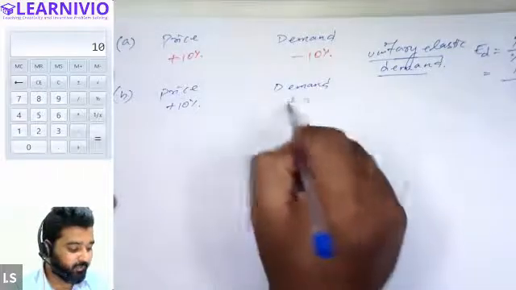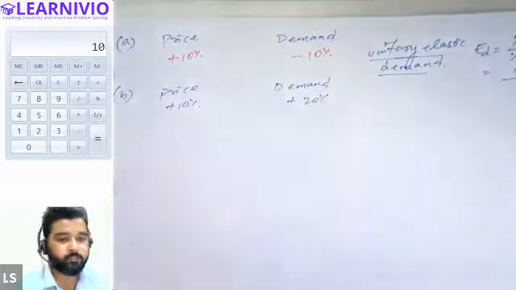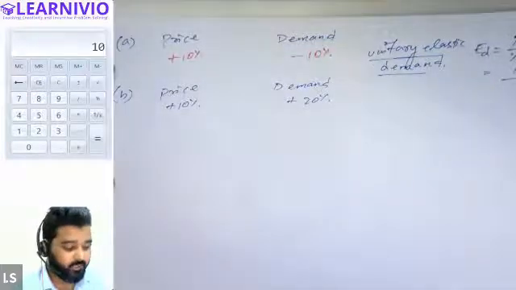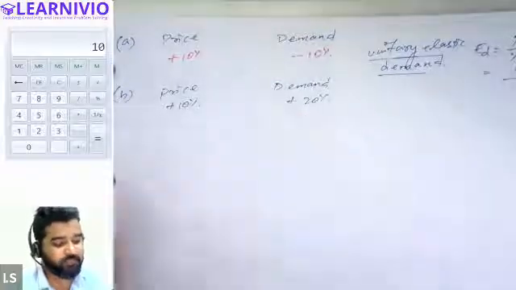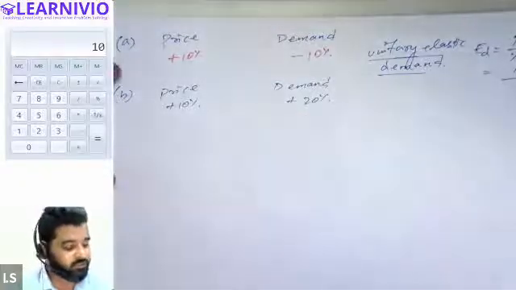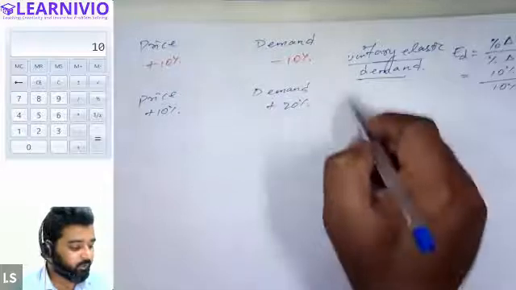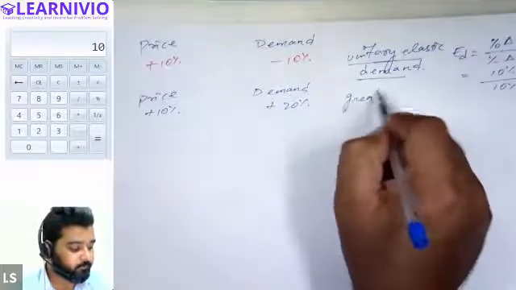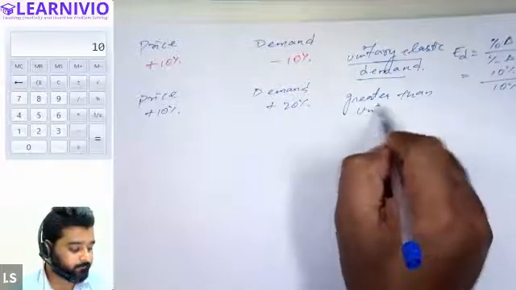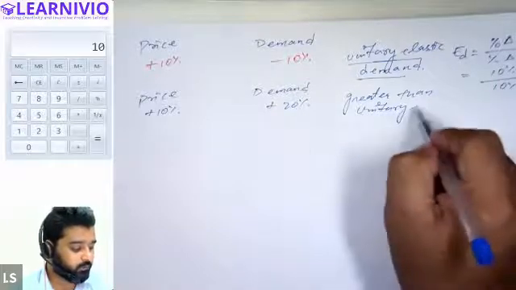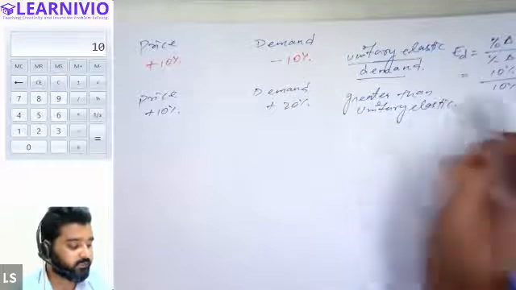Demand is changing by 20%. So there is a possibility like this also, that demand is changing more than the change in price. If demand is changing more than the price, we call it greater than unitary elastic. Why is it called greater than unitary elastic?